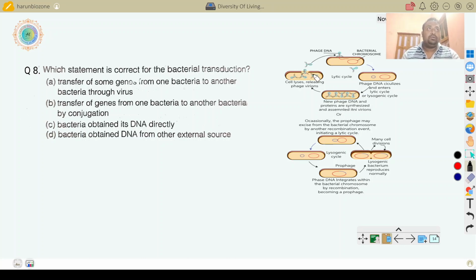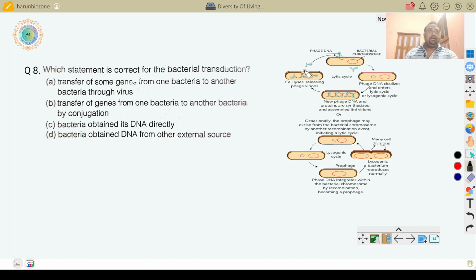How do they burst? Because this virus releases lysozyme enzyme. This lysozyme enzyme breaks the bacterial cell wall, that is peptidoglycan. Peptidoglycan is made by NAM and NAG, N-acetylmuramic acid, N-acetylglucosamine, NAM and NAG.